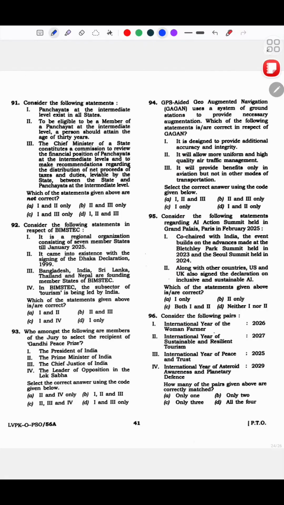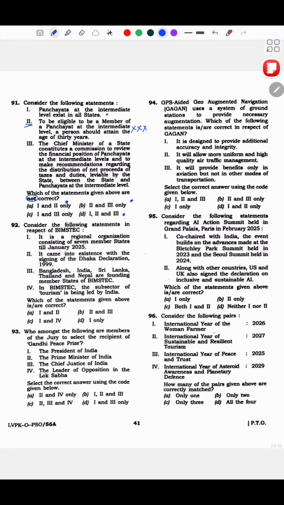Panchayat at the intermediate level exists in all states. No, they don't. To be eligible to be a member of a panchayat at the intermediate level, a person should attain the age of 30. This is definitely wrong. Correct? So, ये तो गया. अब thing here is, the question is not correct. So basically I can't even eliminate here because ये तो है option. So this can be an option, this can be an option, this can be an option.